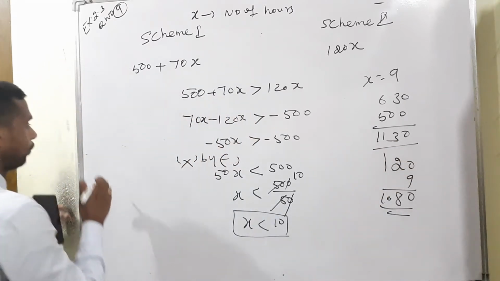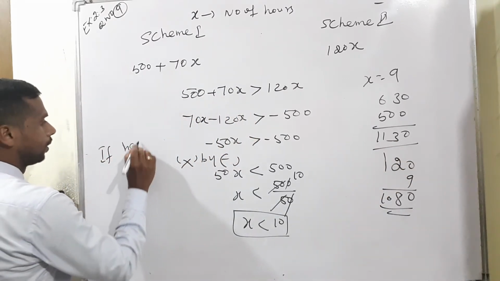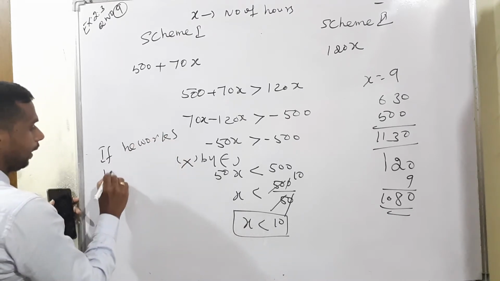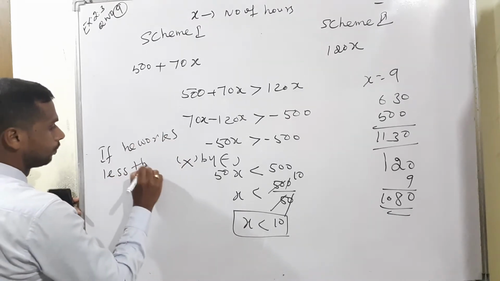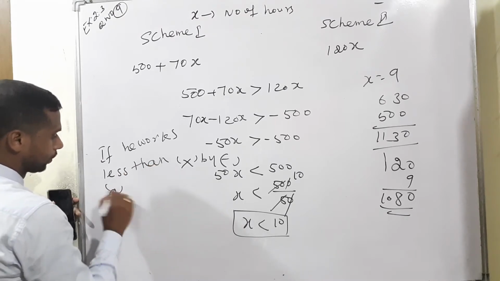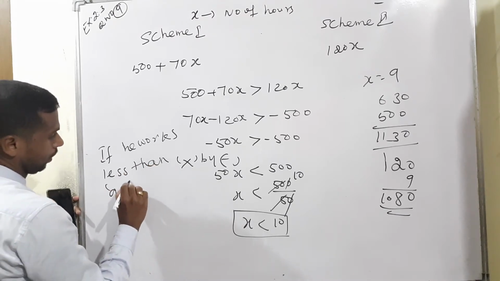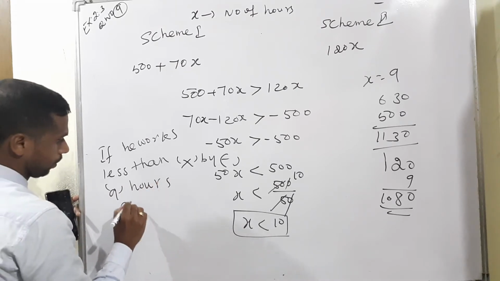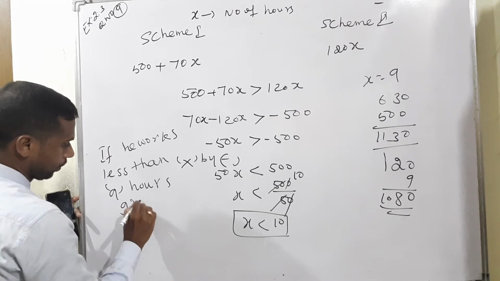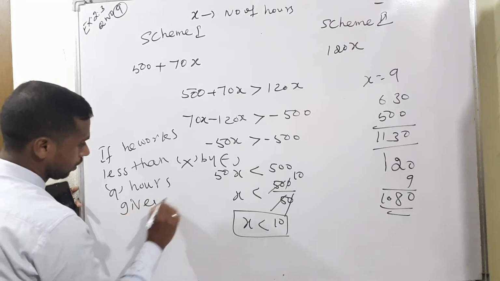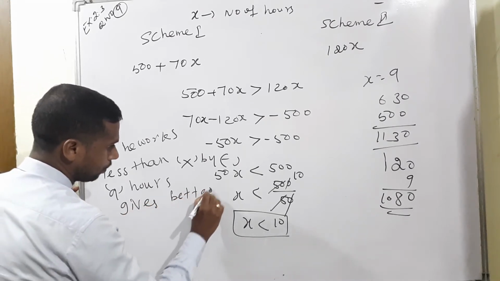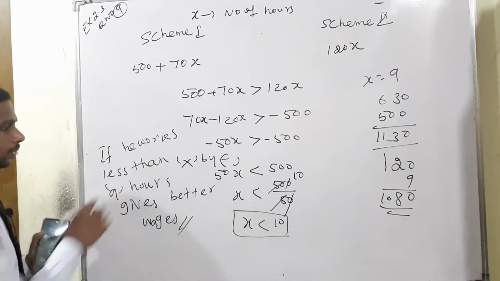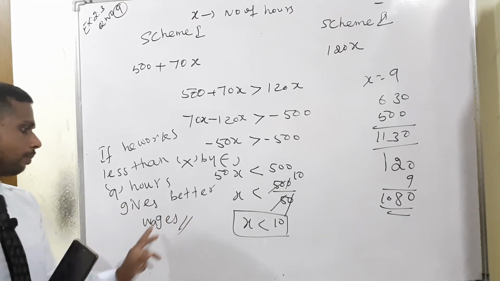Therefore, how to finish the line? If he works less than 9 hours, the first scheme gives better wages.